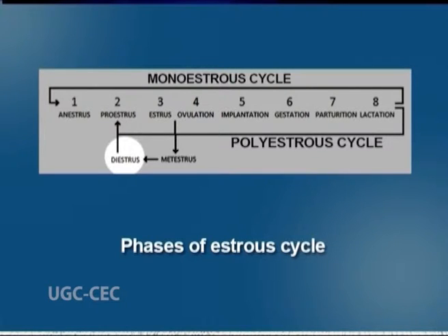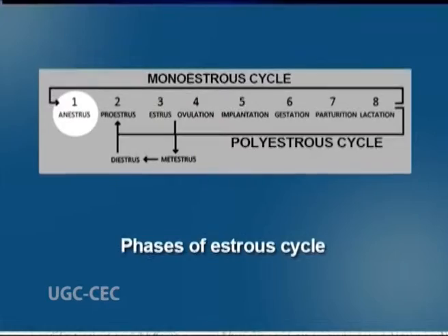Diestrus is a distinct feature of the activity of the corpus luteum, which produces progesterone. In absence of pregnancy, the diestrus phase, also termed pseudopregnancy, terminates with the regression of the corpus luteum.